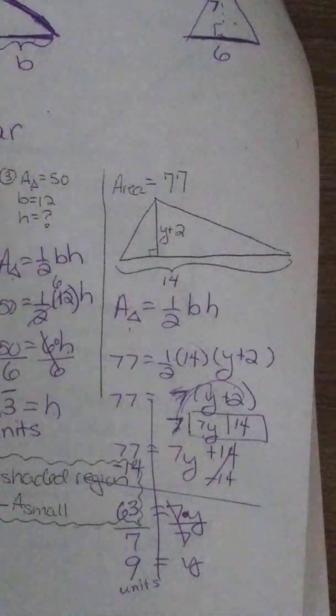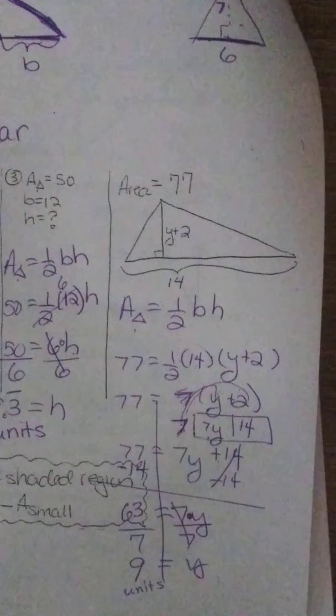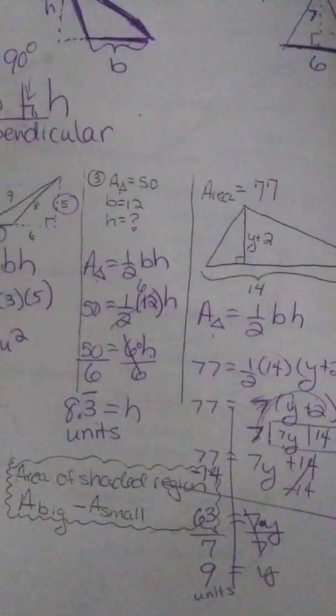Okay, now we're going to get into shaded region. Shaded region, I have that boxed in there. It says it's always area of the big thing minus area of the small thing.